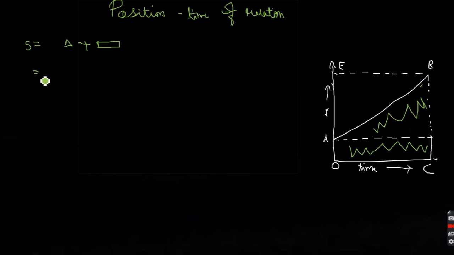It's very simple. What I can do is take the area of the rectangle, that is AO and DC, plus the area of the triangle, that is ABD.